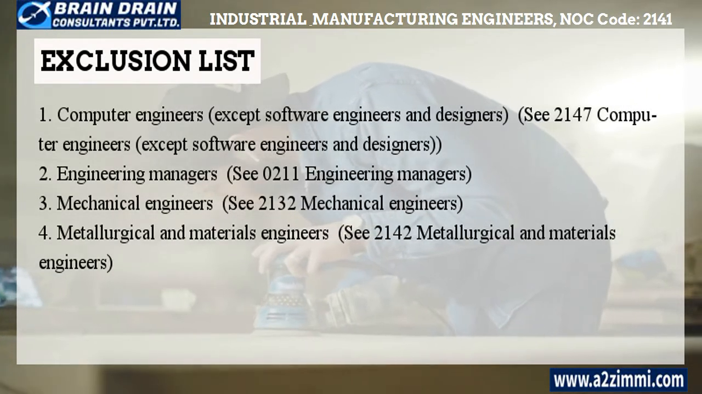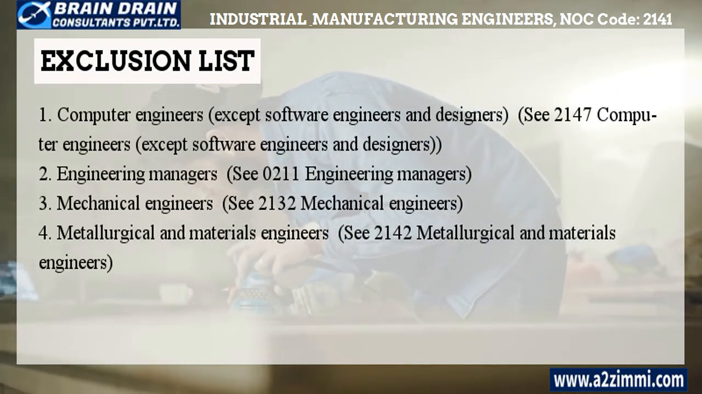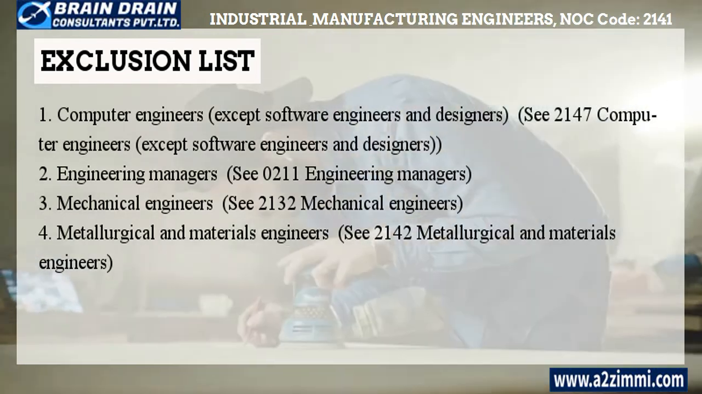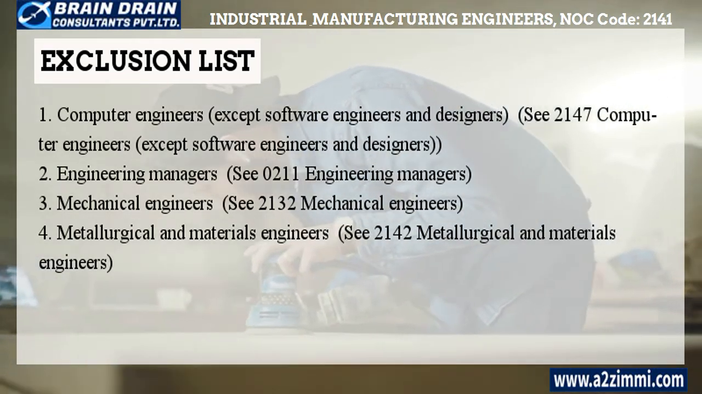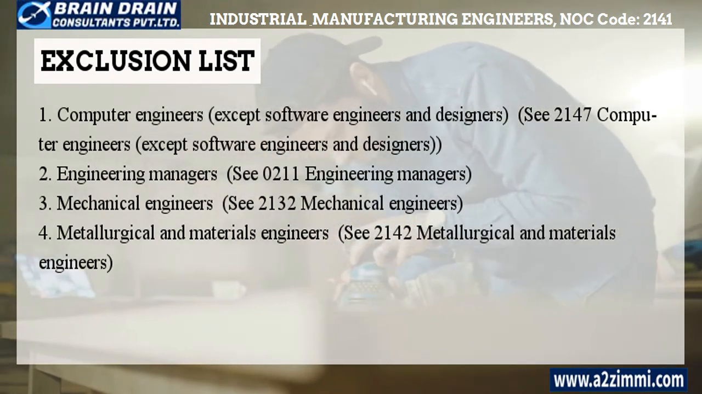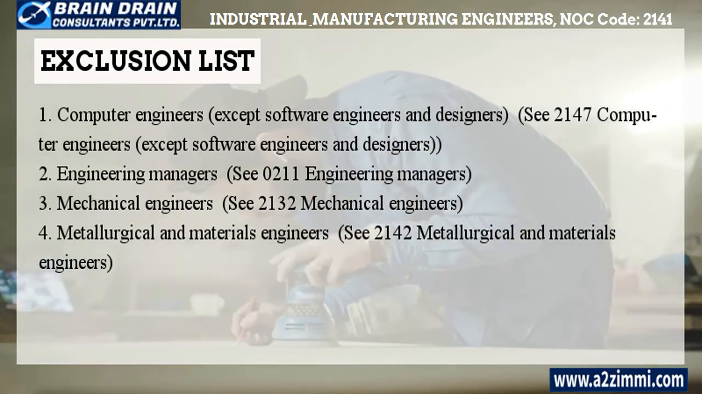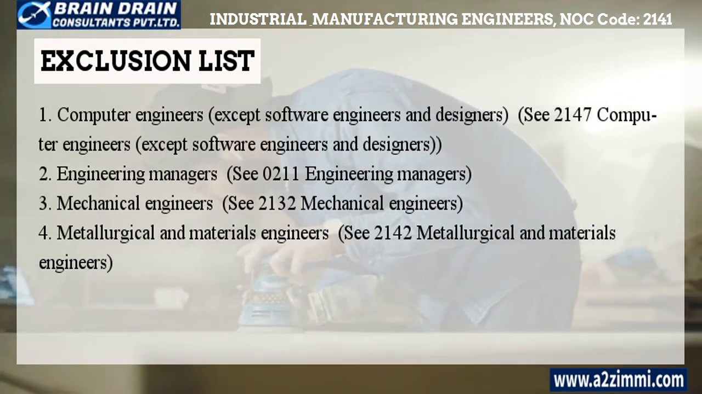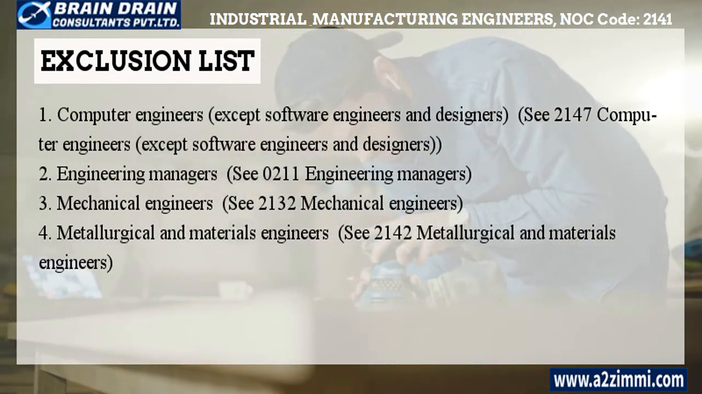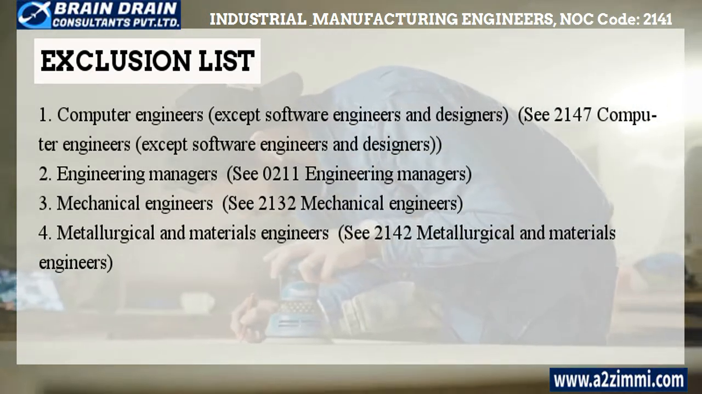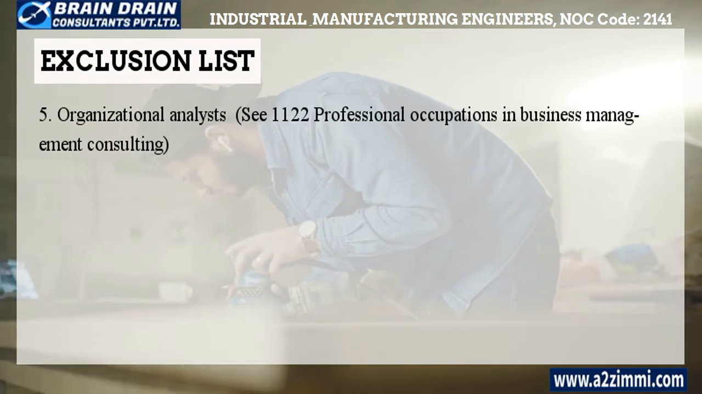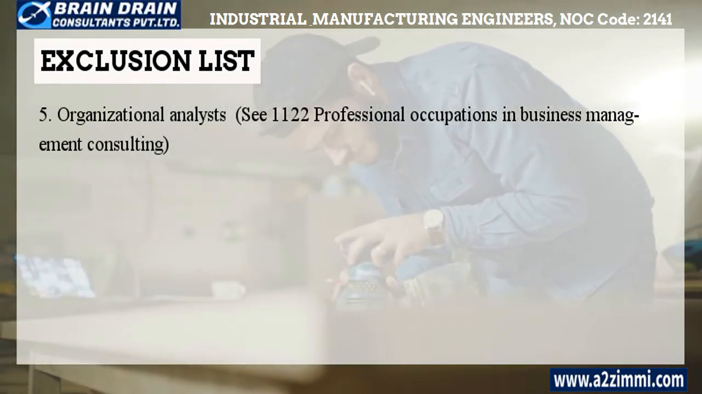Now let's see the exclusion list. Computer engineers, except software engineers and designers, C2147. Engineering managers, C0211. Mechanical engineers, C2132. Metallurgical and materials engineers, C2142. So, this was all about the profile of industrial and manufacturing engineers with NOC Code 2141.